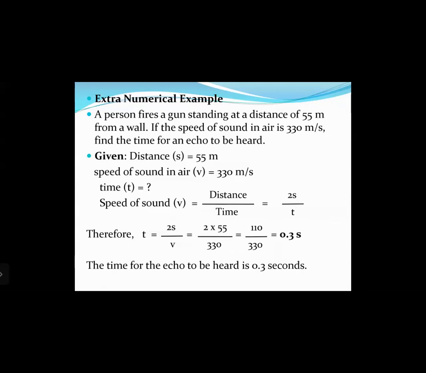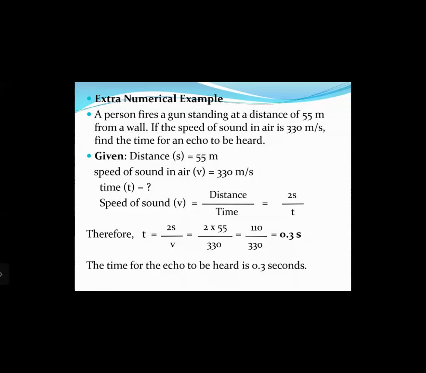So we know speed of sound equals distance upon time. Now because it is an echo, it should be what? The distance from the gun, meaning the person firing the gun, to the reflecting wall and then back again to the person holding the gun. That will be twice the distance. So distance is equal to 2s, that is twice the distance, and time is t. Therefore, time t equals 2s upon v. Just rearranging the formula, v equals 2s upon t, so t is equal to 2s upon v. We have just rearranged it.